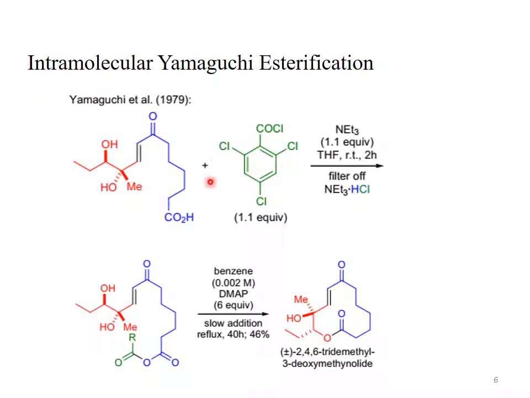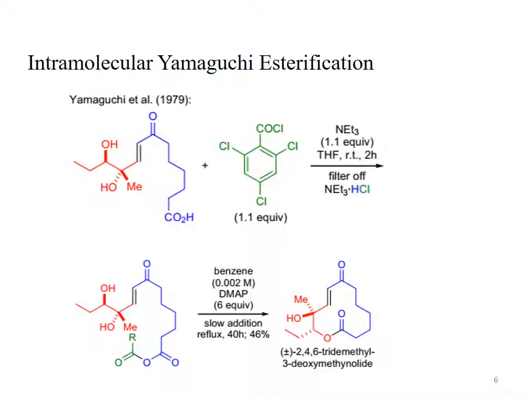See this one, this is another reaction which explains the intramolecular Yamaguchi esterification reaction. Again, it is a macromolecule which has a simple carboxylic acid. This is the carboxylic acid and here is the hydroxyl group. So we can say it's a hydroxycarboxylic acid.